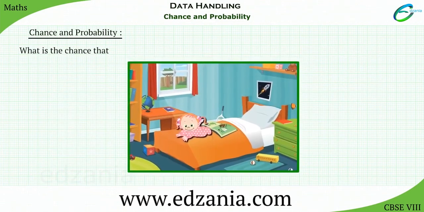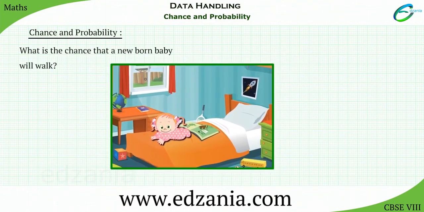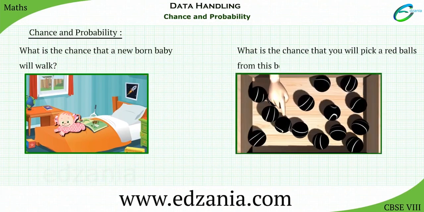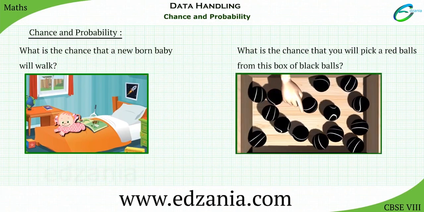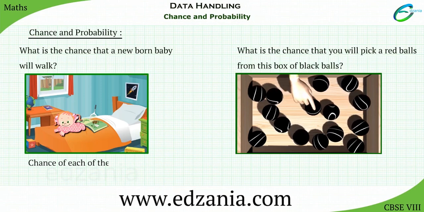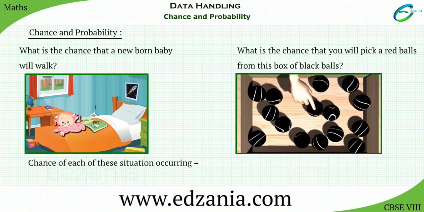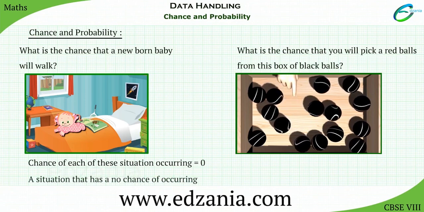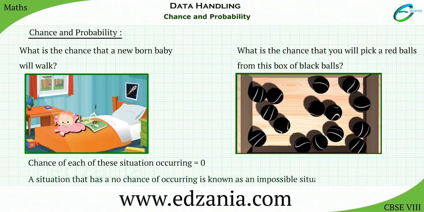What is the chance that a newborn baby will walk? What is the chance that you will pick a red ball from this box of black balls? We know that the chance for either of the situations to occur is 0. A situation that has no chance of occurring is known as an impossible situation.